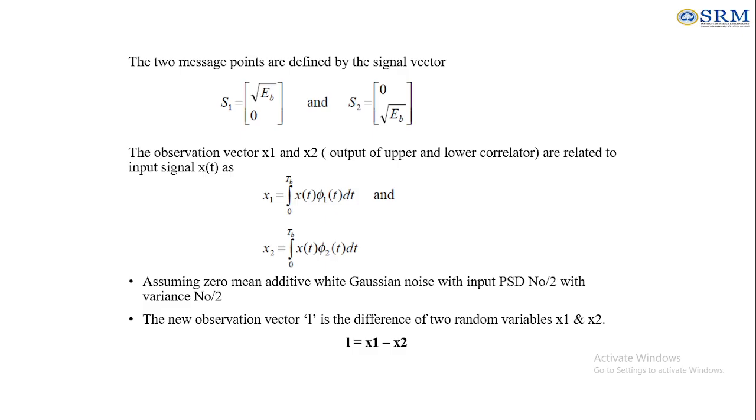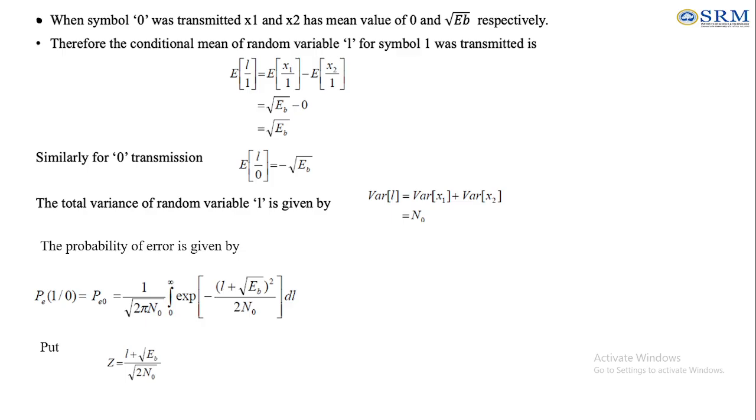Then in the subtraction section, we find the difference of the two random variables as L equal to x1 minus x2. When symbol 0 is transmitted, x1 and x2 have mean values of 0 and root of EB. If 1 is transmitted, the means are root of EB and 0.